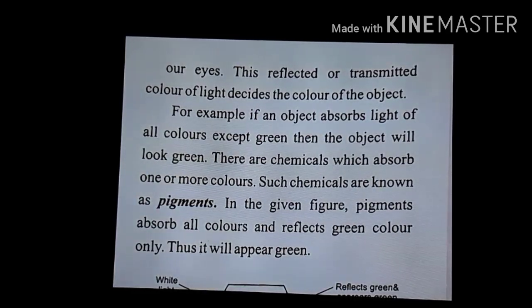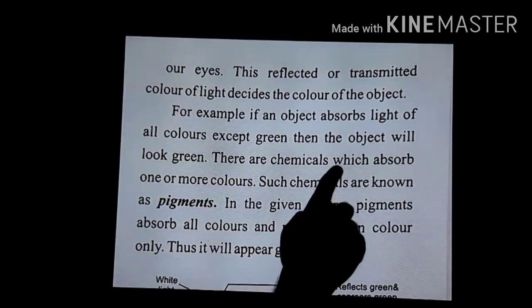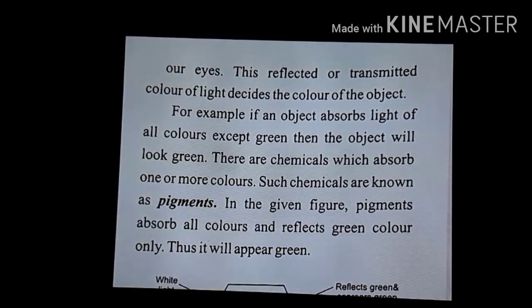Why? Because when the light falls on the object, it absorbs all the colors of the light except green, and then the object reflects back this green light. When this green light reaches our eyes, we see the color of the object as green. So that is why the object appears to be green. There are some chemicals which absorb one or more colors, and such chemicals are known as pigments.